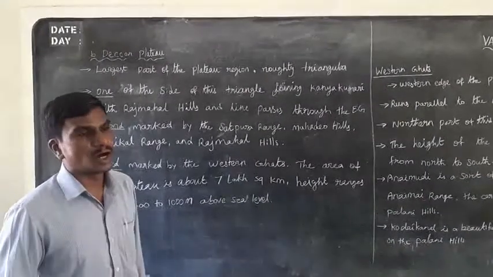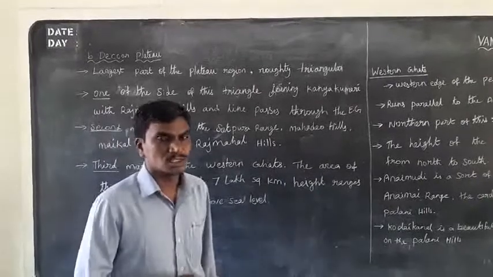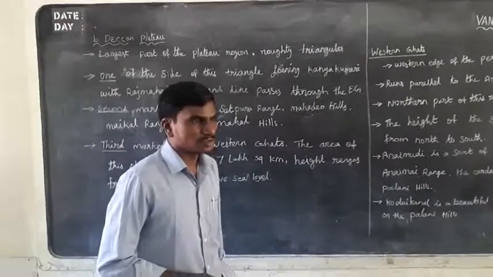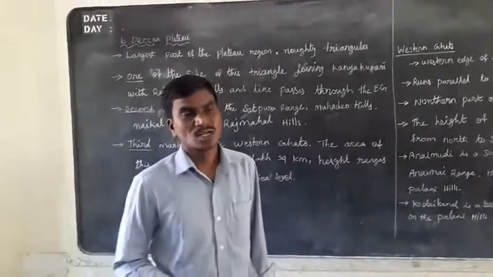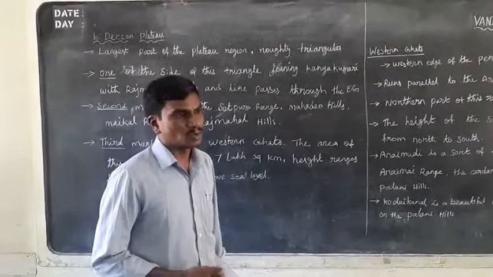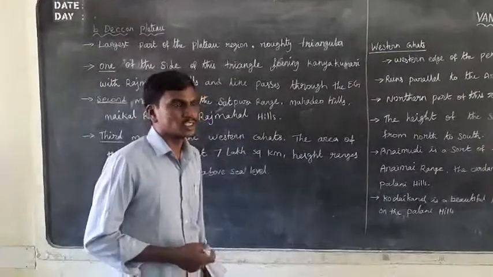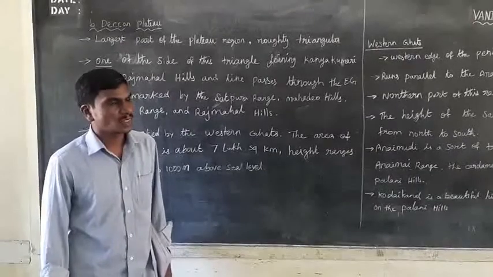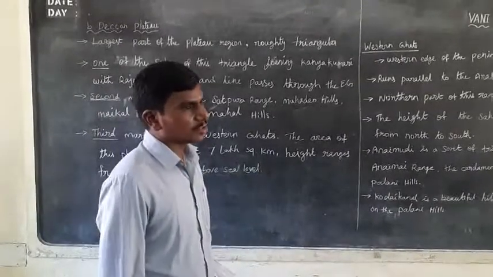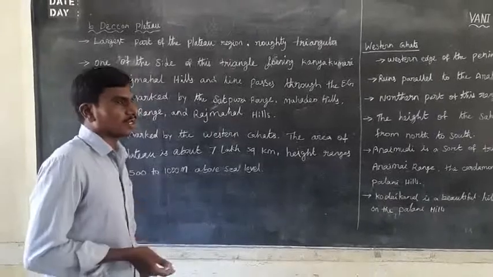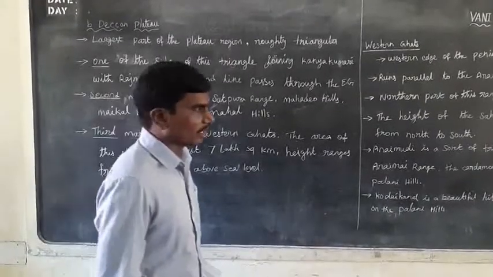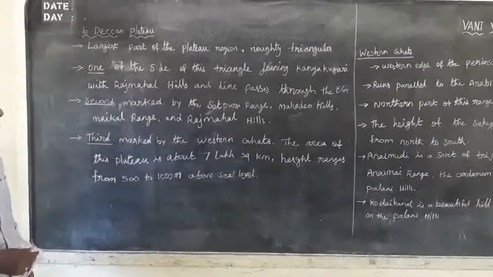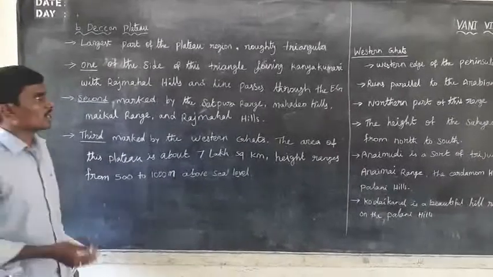One is the Malwa Plateau, located on the north side, bounded by the Aravalli ranges. Next are Bundelkhand, Baghelkhand, and the Chota Nagpur Plateau. Most of the mineral resources are located in the Chota Nagpur Plateau, mainly in the northern part. In the southern part is the Deccan Plateau. The Deccan Plateau is triangular in shape and is the largest plateau region.